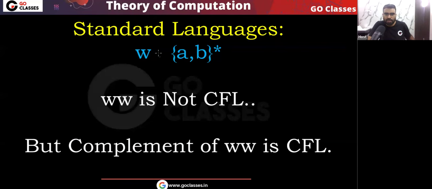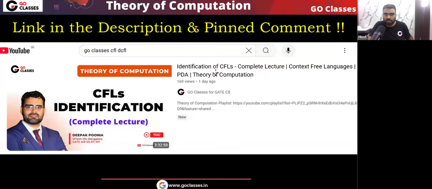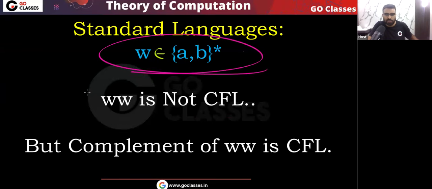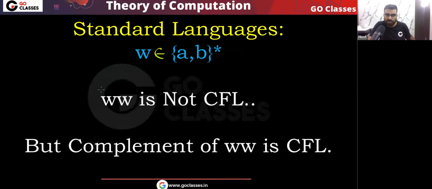If you remember, I told you that this WW is a special language. When W is a binary string, WW is not a context-free language, but its complement is context-free. You can see this in our lecture on identification of CFLs, the complete lecture. We have already seen that WW, where W is a binary string, is not a context free language because there is a forward matching here. This W you have to match with this W. Your PDA cannot do this using the stack memory. We cannot recognize this type of string WW.